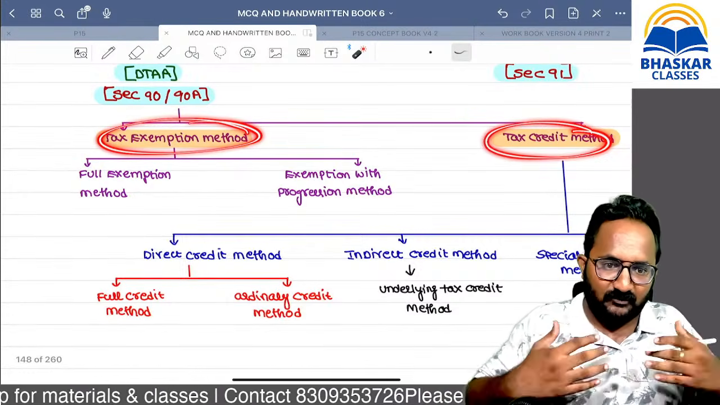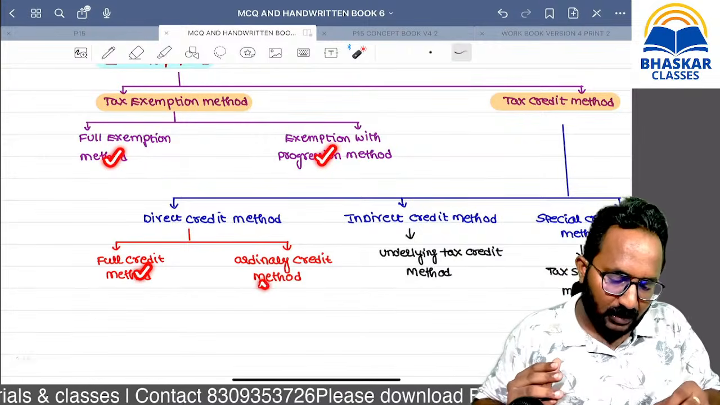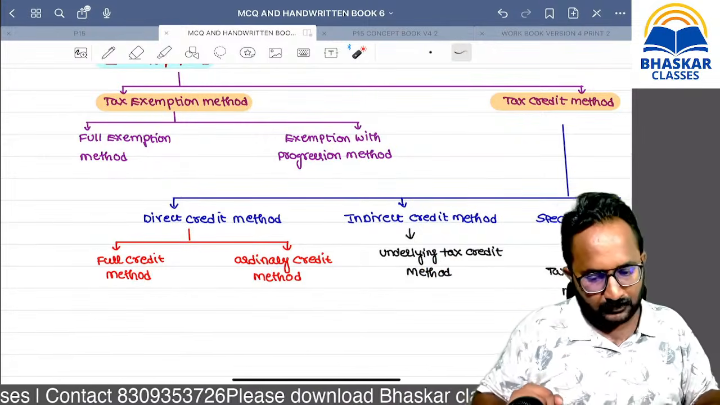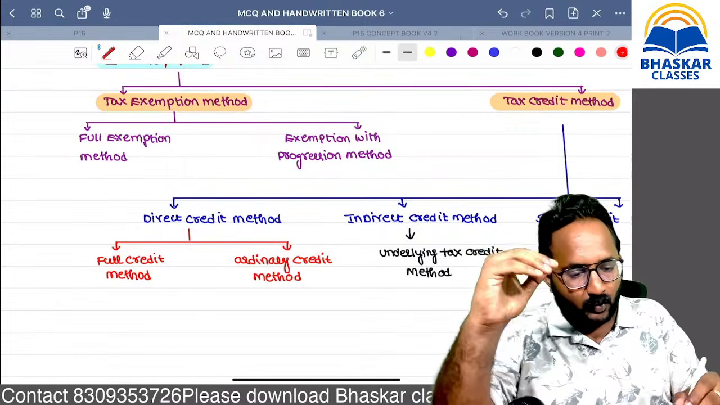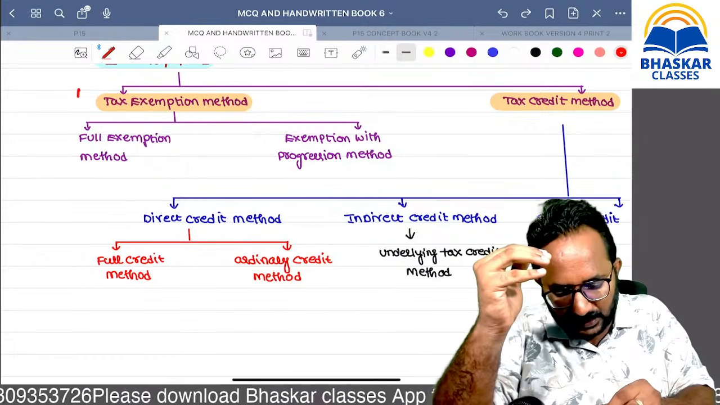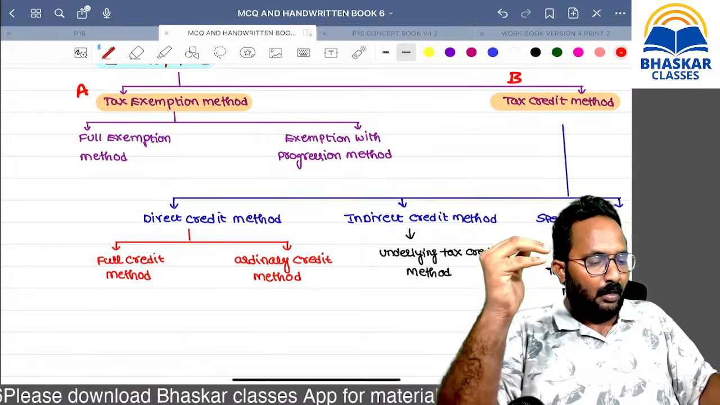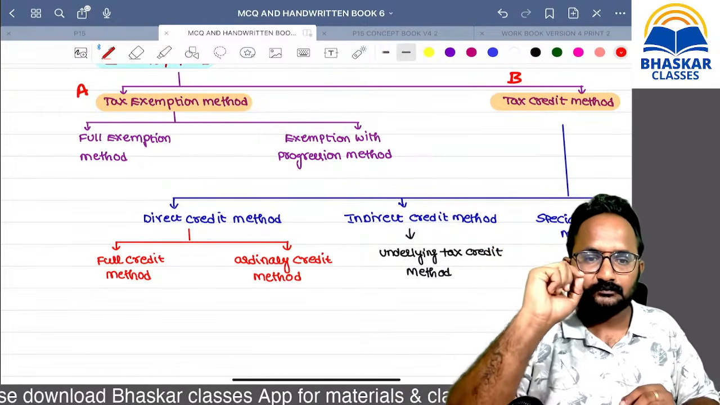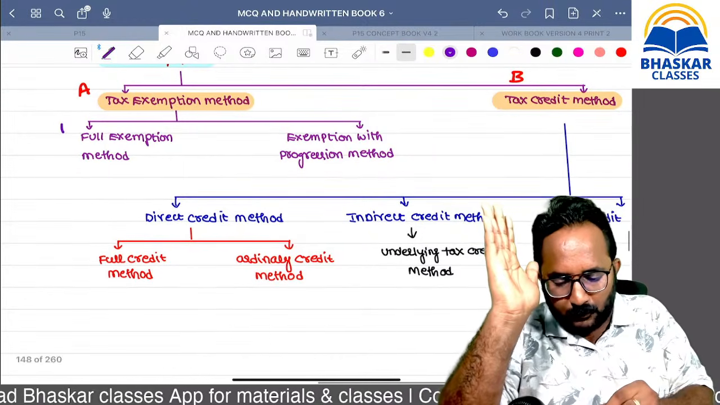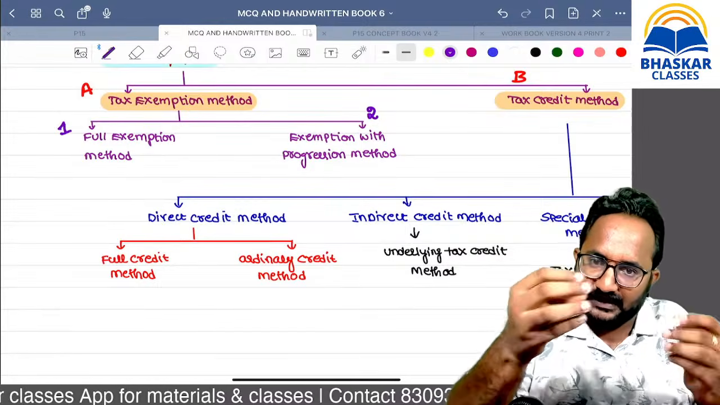But in our CMA final syllabus, we have an in-depth discussion of all these methods, and we are getting the questions also from these methods. So overall, if you are classifying, the exemption method is A, and the second one is the credit method B. In the exemption method, we have two: the full exemption method, and second, the exemption with progression method.